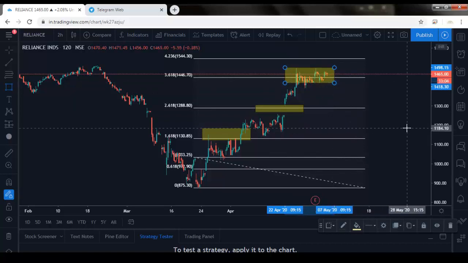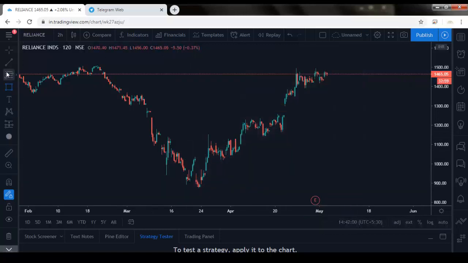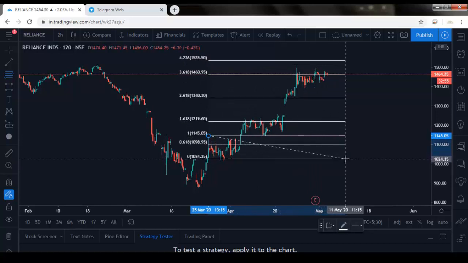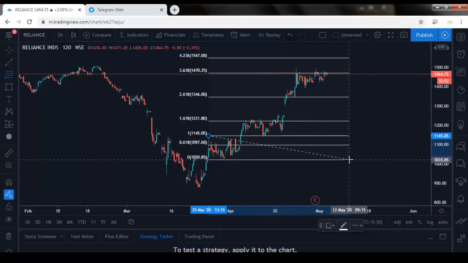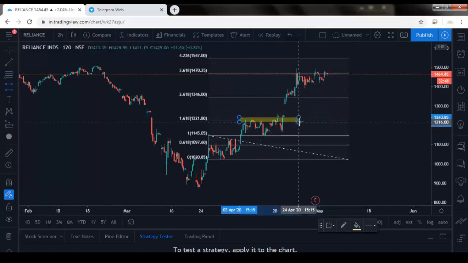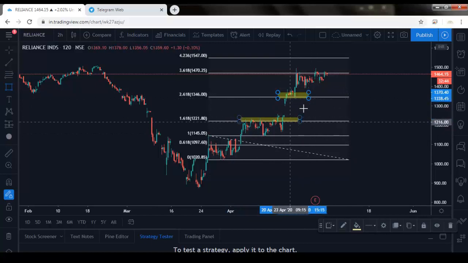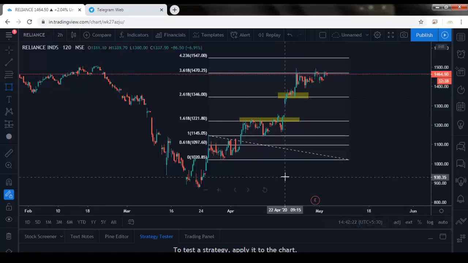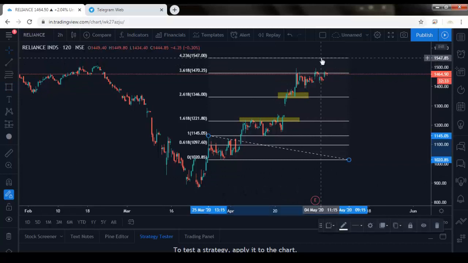See, you can check in every swing. Again I will place it in this swing. If you check, see, the 1.618 level it achieved, the 2.618 level it reached, and then finally the 3.618 level has been reached. See, if you check every swing, it responds to the Fibonacci levels.